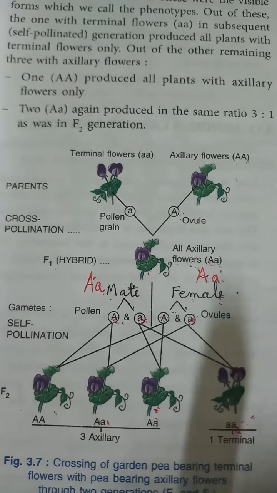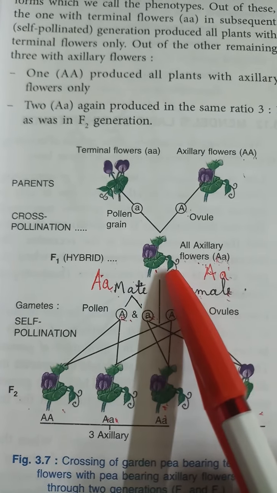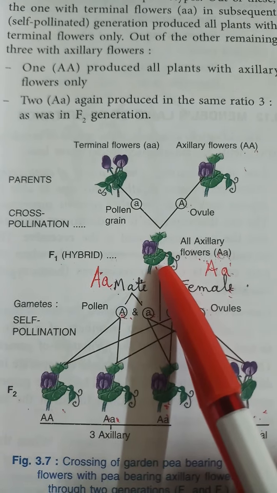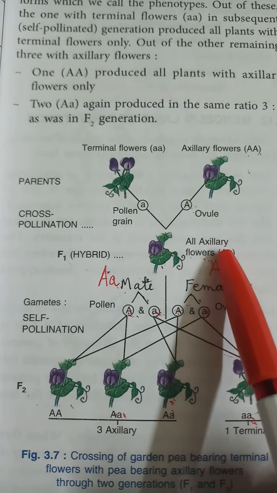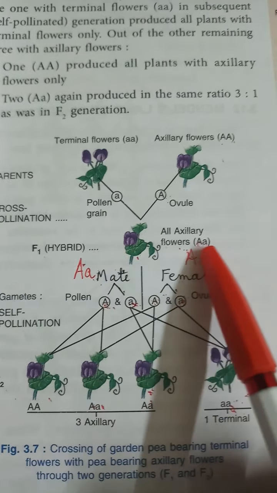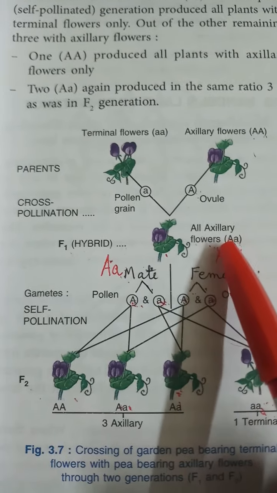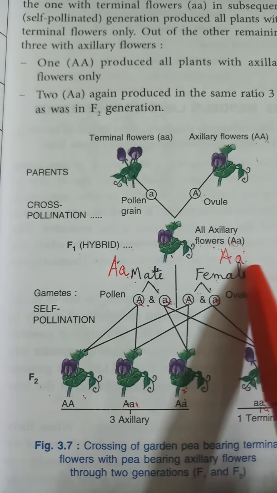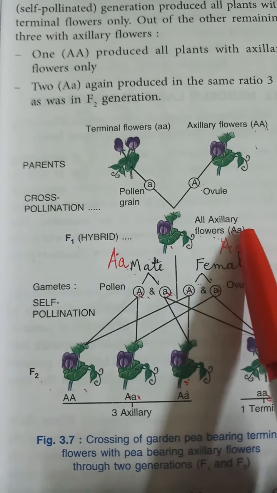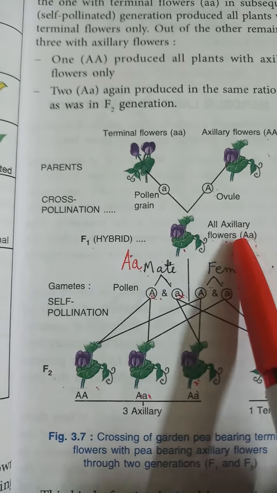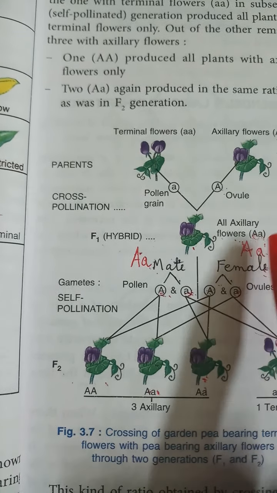Here you can see capital A and small a genes are present in the hybrid plant, and it shows only the axillary trait. All the plants will have axillary flowers because there is a dominant gene for axillary flower. So all the plants phenotypically, or externally, will be bearing axillary flowers. Genetically, it will be capital A and small a.